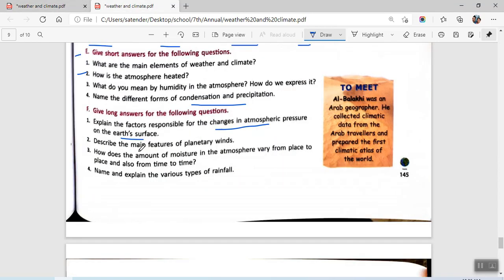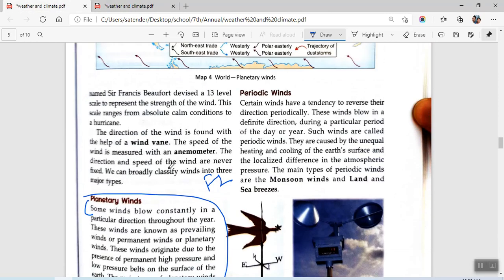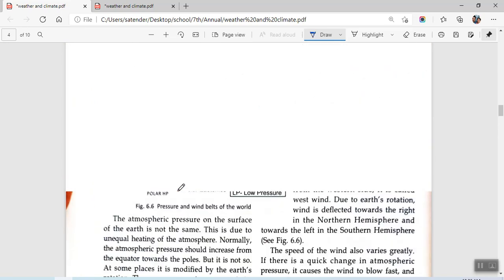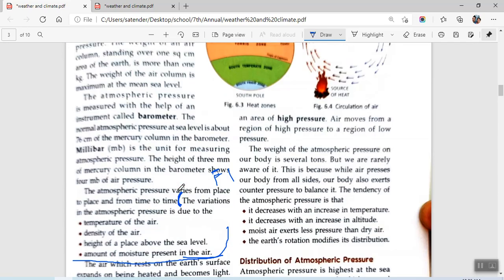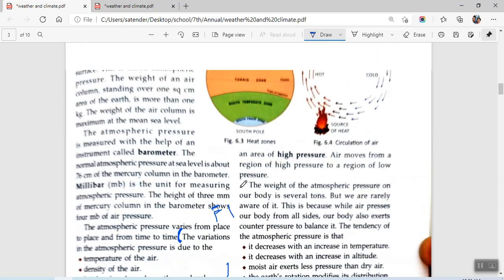Now moving on to F3, we have: how does the amount of moisture in the atmosphere vary from place to place and from time to time? We are to discuss moisture in the atmosphere, so we should just find it here only, winds and then distribution of atmospheric pressure.